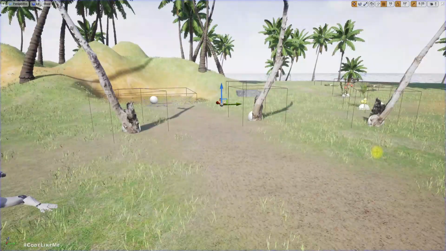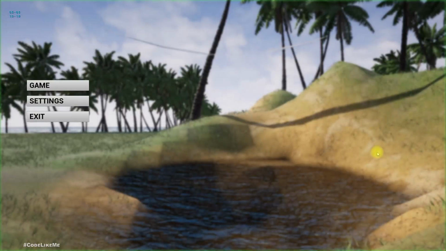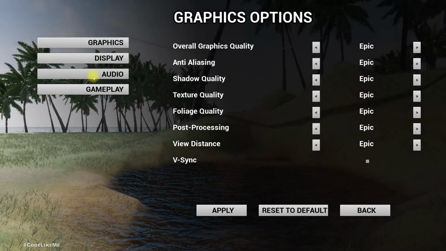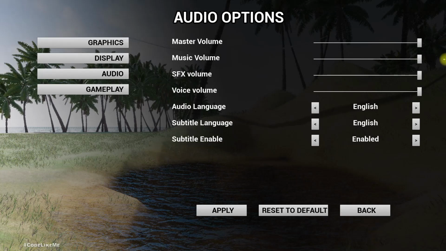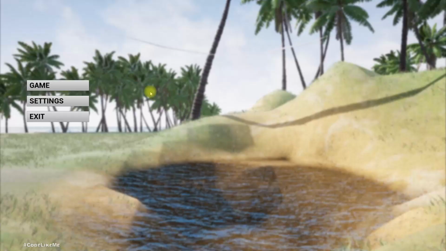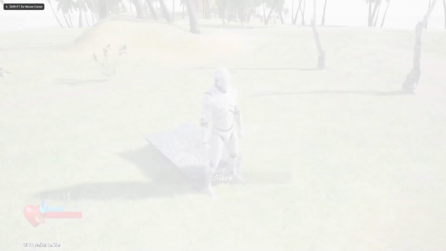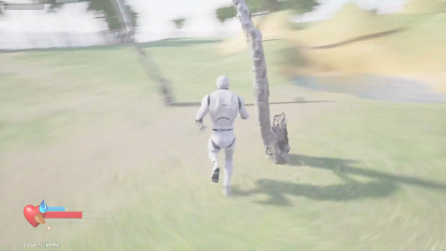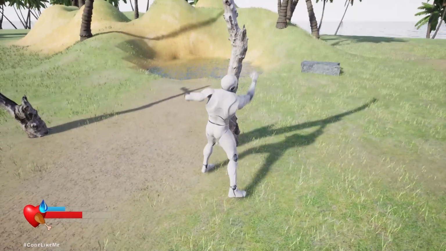Okay, so I close the game. Let me go here and keep the music and set the SFX to 0 and go back. Now we can hear the music.